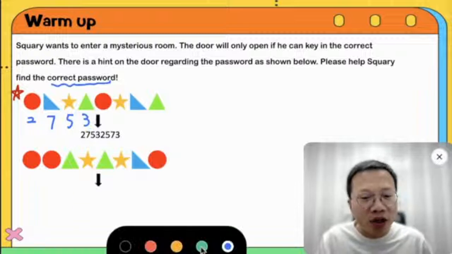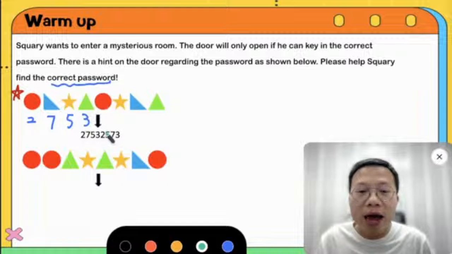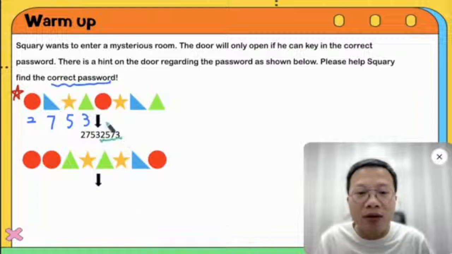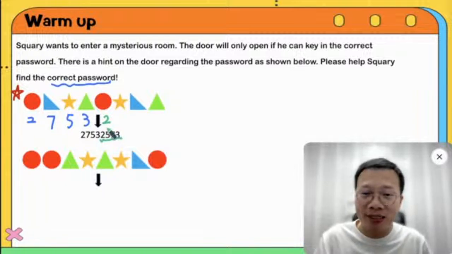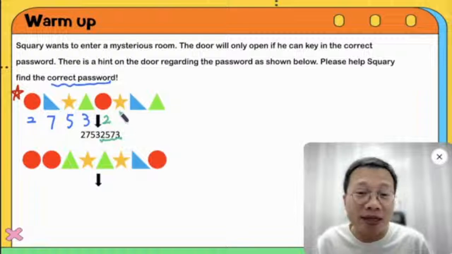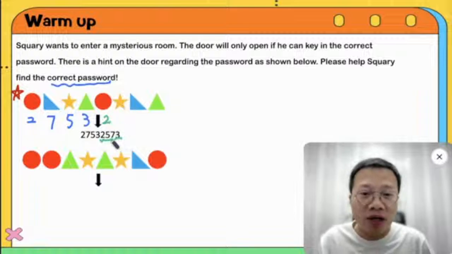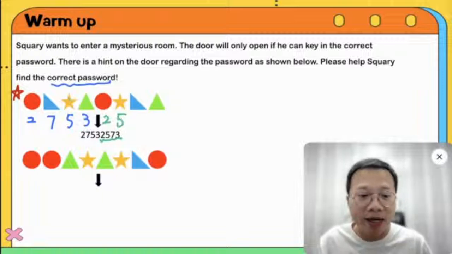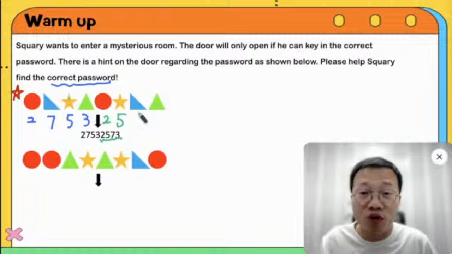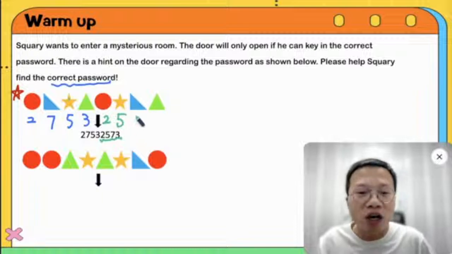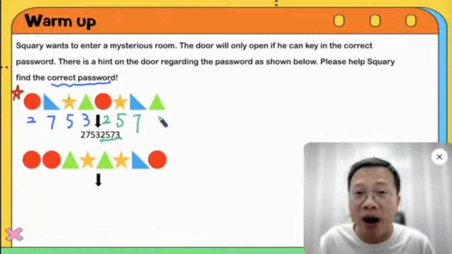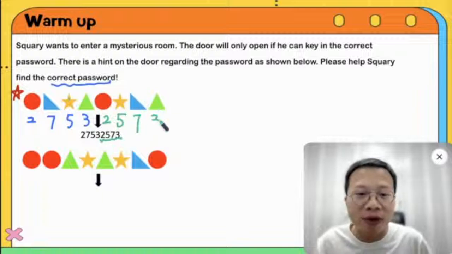And after that, let's take a look. In here, we have another circle. And you see this one, it's another 2. So we can make sure the circle is 2, right? Because it appears twice. And continue, what about the star? The star here is 5. So, very clear, the star is 5. Double check, right? And what about the blue triangle? The blue triangle here is, very good, 7. And what about the green triangle? Very good, it's 3.